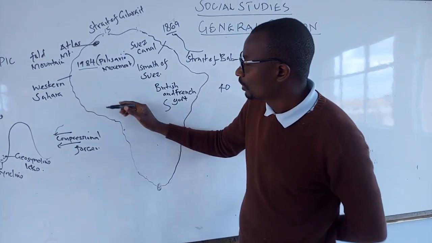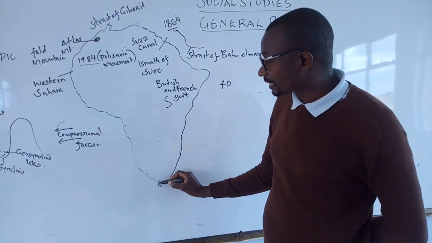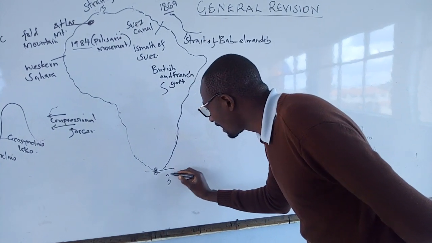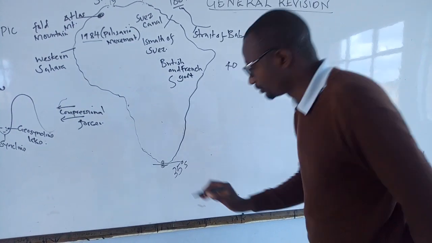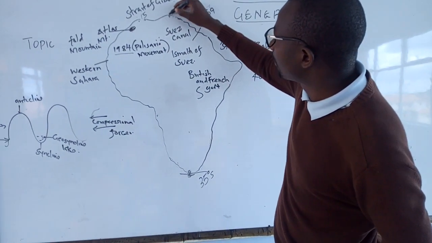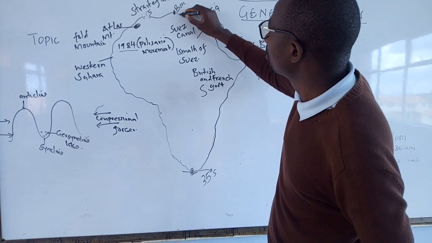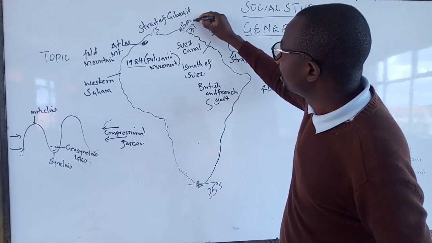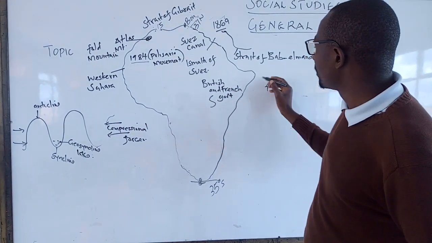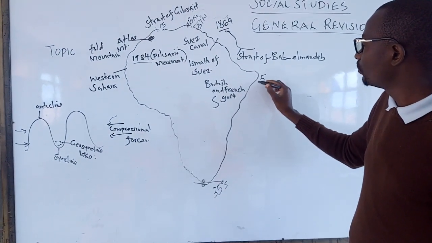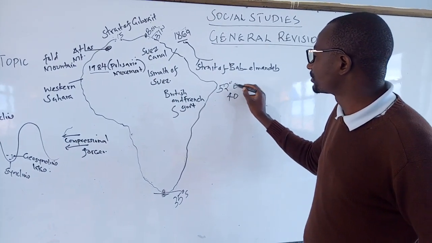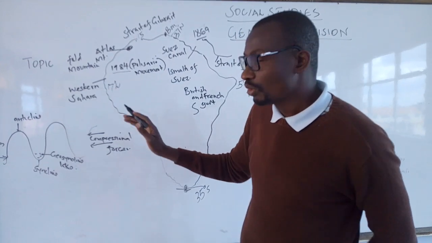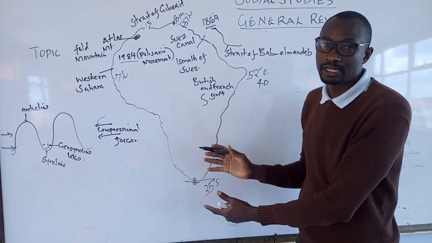Coming downward here, we can go to the southern part of Africa, extremely south. It is graduated at 35 degrees south. And up here, Cape Bon in Tunisia, or Cape Blanco, is graduated at 37 degrees north. To the east here, we have Ras Hafun, graduated at 52 degrees east. Then to the west here, extremely, we have 17 degrees west. All these are the four horns of the African continent.